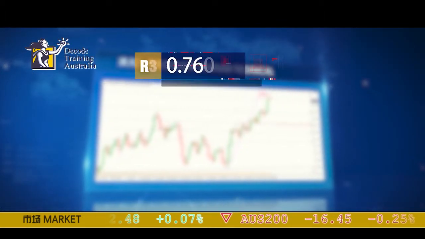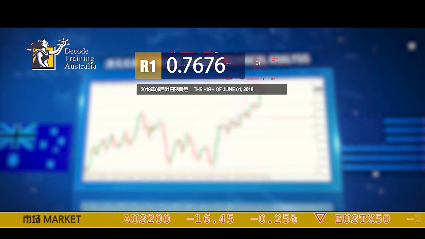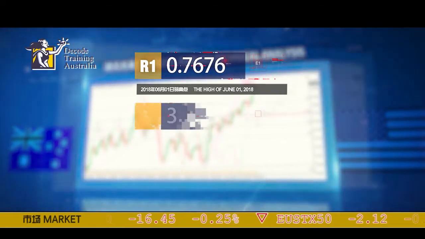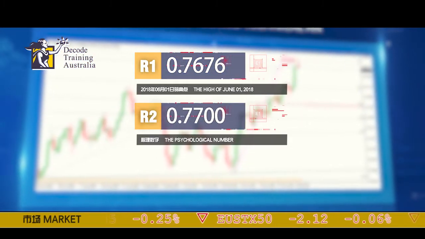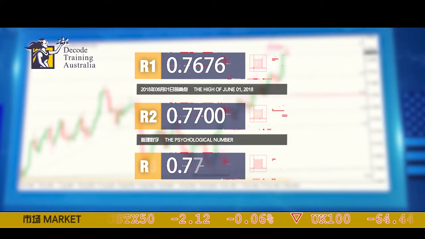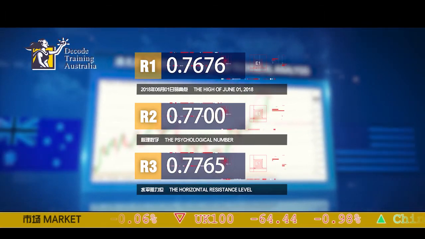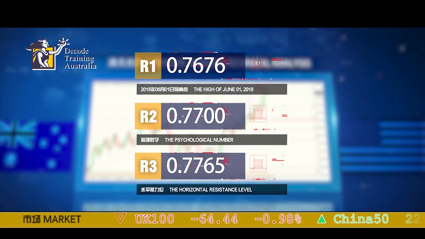And on the upside, the price of the Aussie US pair is likely to come across several resistance levels. Looking at the chart carefully, the first resistance will be 0.7676, which is the high of June 1st, 2018. The second resistance will be 77 cents even, which is the psychological number. And the third resistance will be 0.7765, which is the horizontal resistance level.